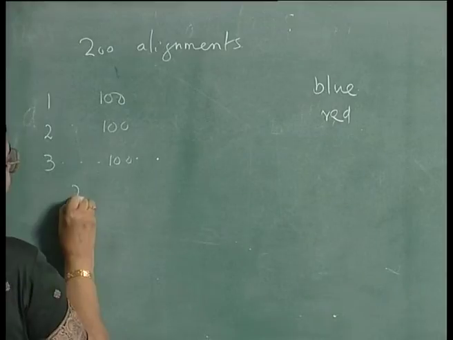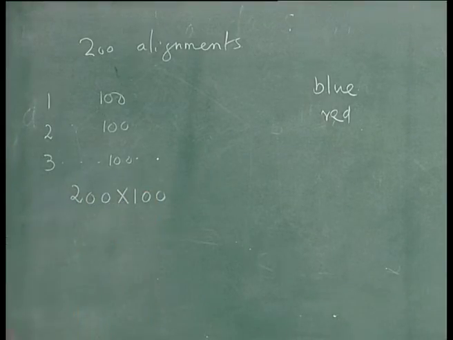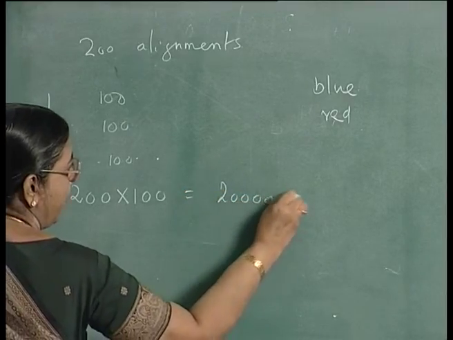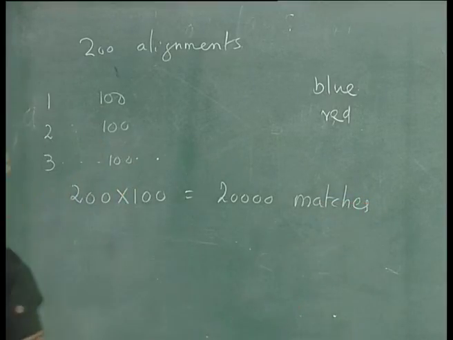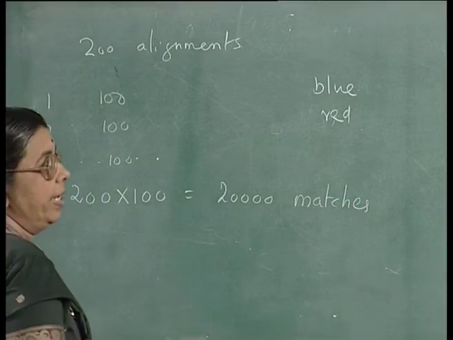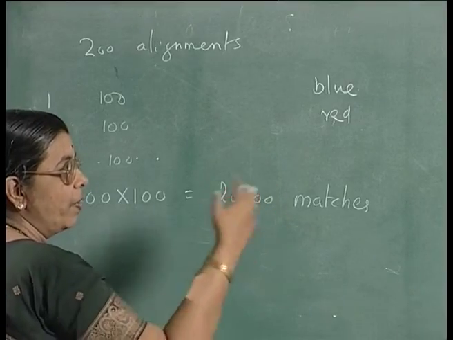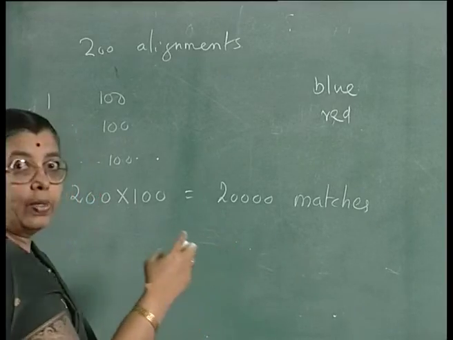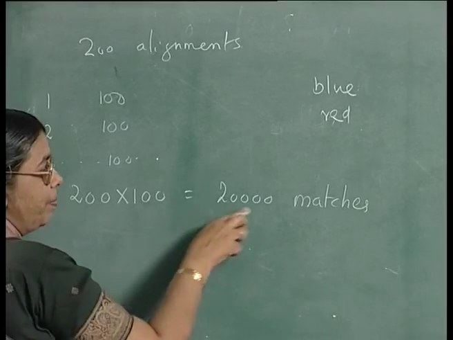So, totally the number of matches will be 200 into 100, 20,000 matches. In one alignment you count the matches, in the second alignment you count the matches, in the third alignment you count the matches. Like that in the 200 alignments you count the matches. The total number of matches will be 20,000.